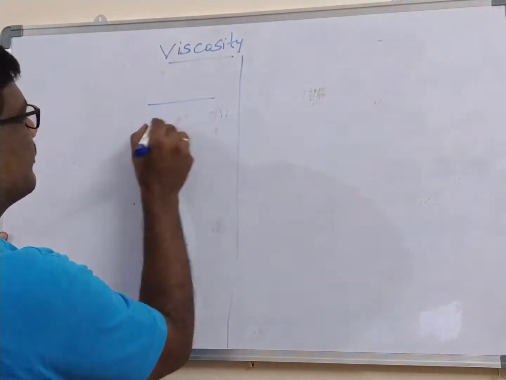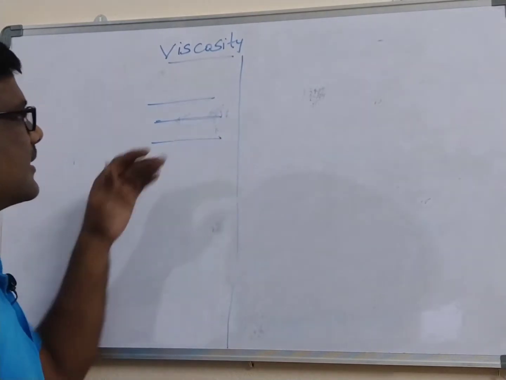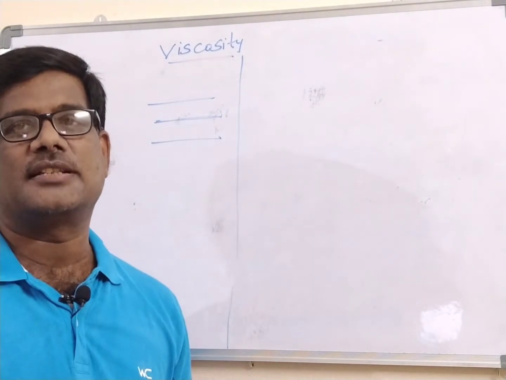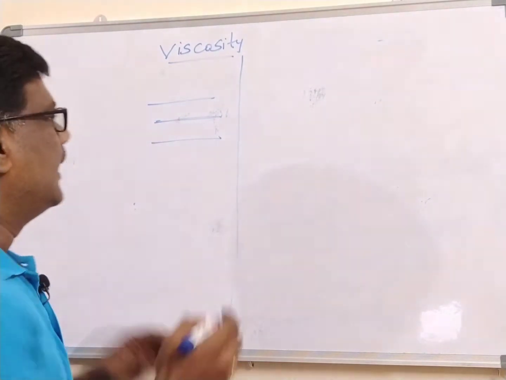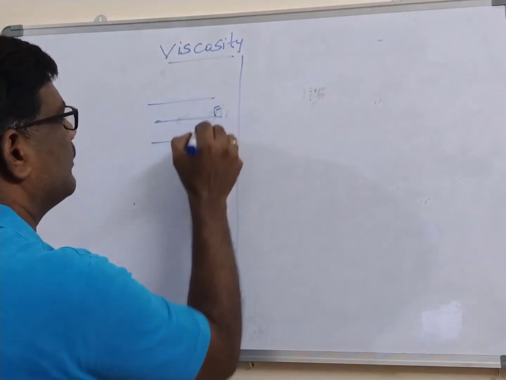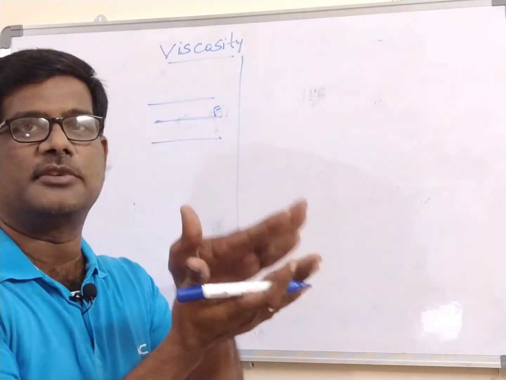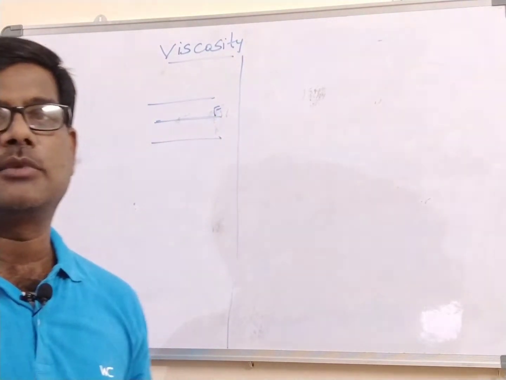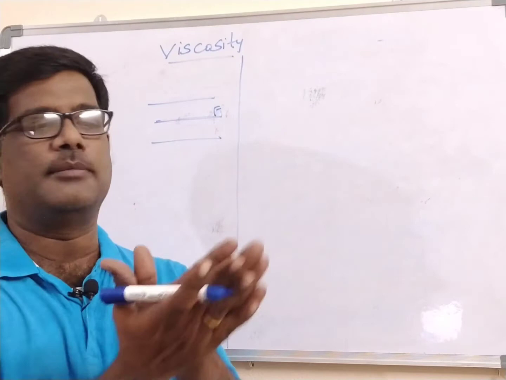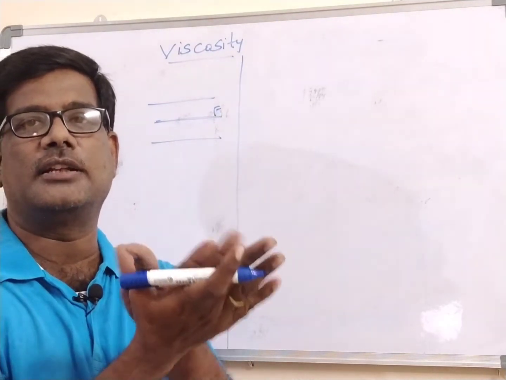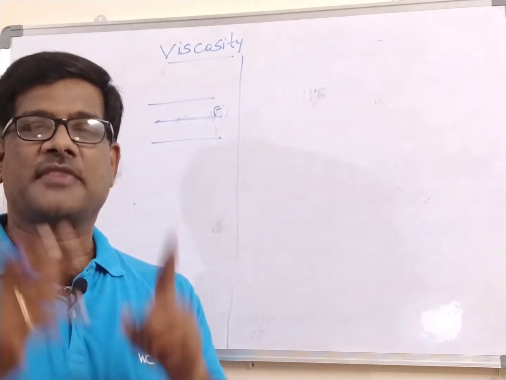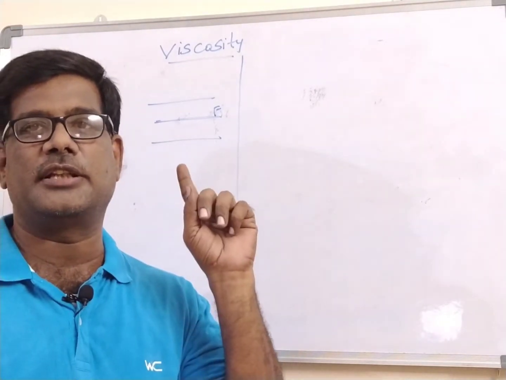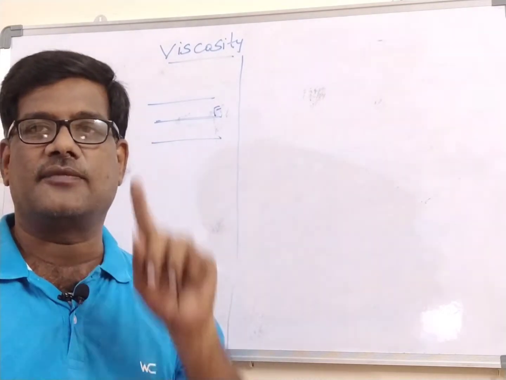A liquid propagates or flows in the form of layers. For example, seawater. Seawater, if you observe, propagates in the form of a large number of layers, and these layers are held by the intermolecular forces. Whenever they are propagating in the form of layers, these intermolecular forces create friction. Ultimately, whenever they are contacting each other and flowing, there exists friction. That friction resists the flow of the liquid.